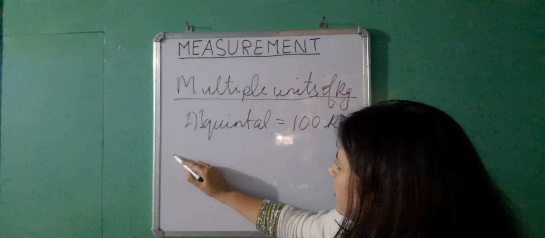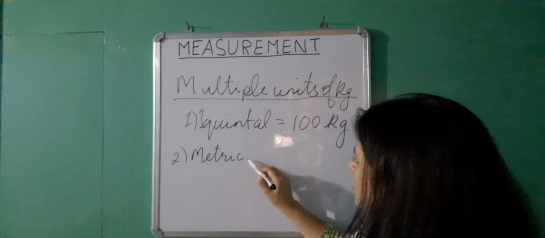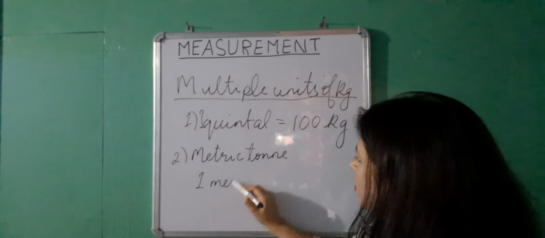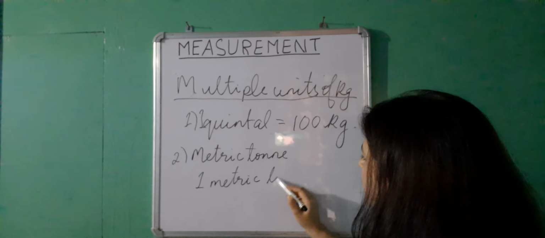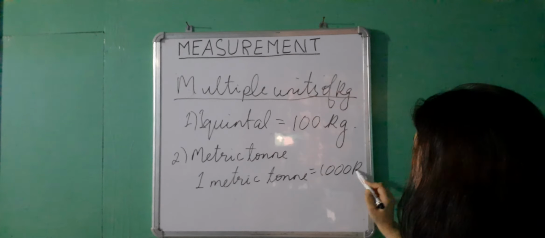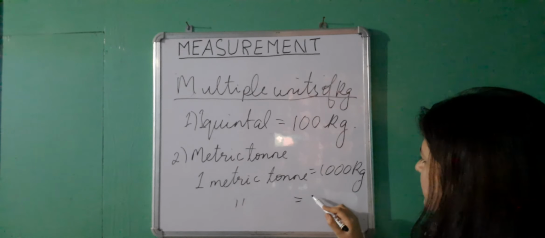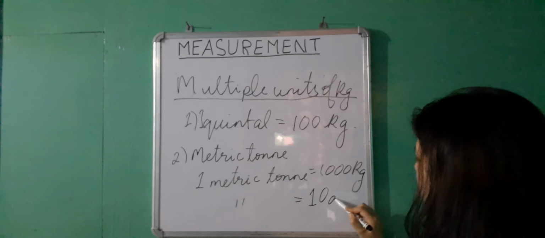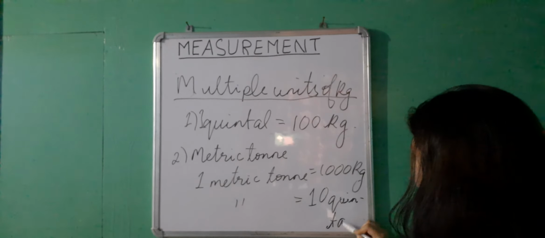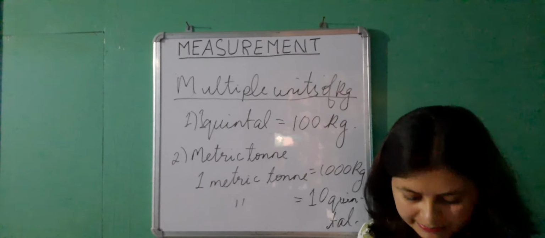Then the second one is metric ton, where 1 metric ton is equal to 1,000 kilogram, or I can say the same metric ton in terms of quintal: 1 metric ton is equal to 10 quintal. So these are the multiple units of kilogram in the metric system.